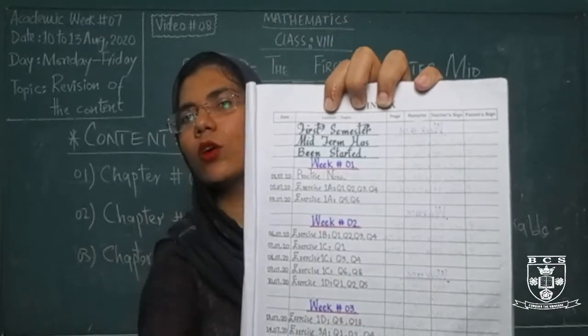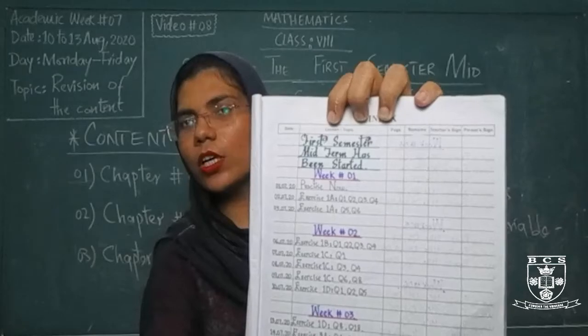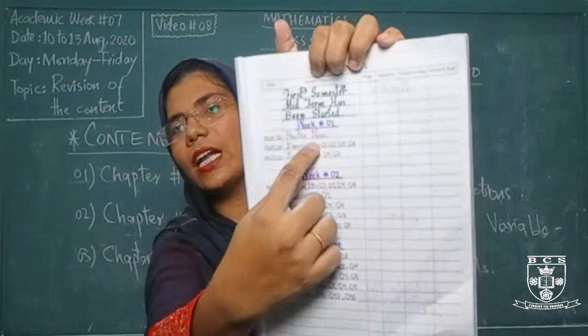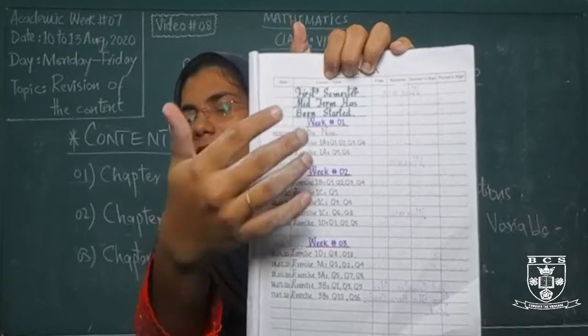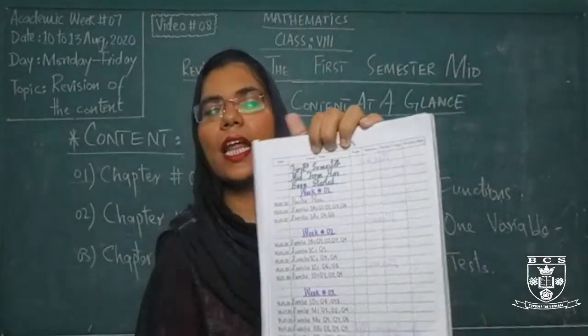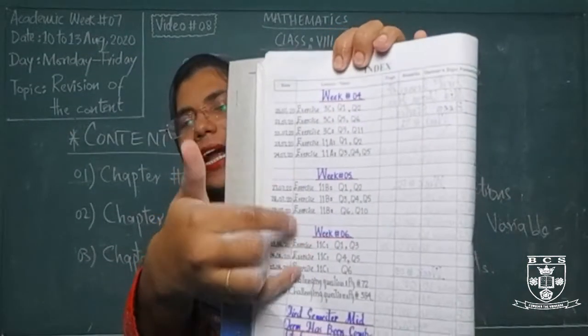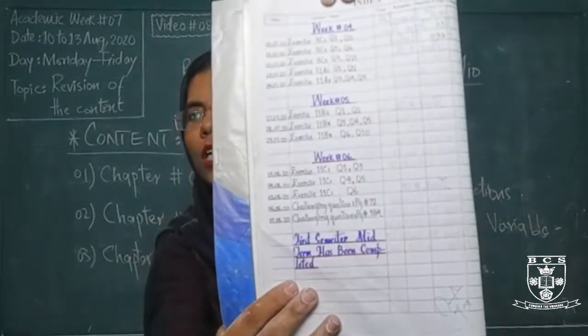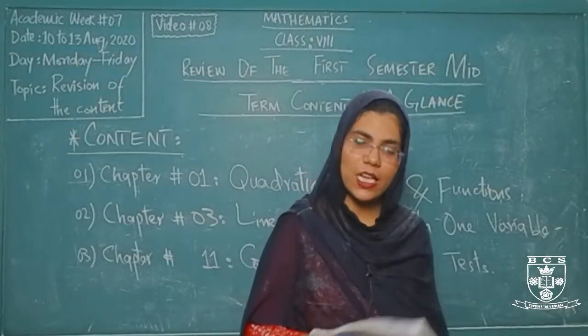Every date you can see over here, every question that we have solved in the different video sessions is mentioned over here, and you can also see that I have mentioned this particular index week wise. So for the very first week, then second and third, and on the next page this is your week number 4, 5 and 6, and this is the closing of your index. So this is how you will mention your index.